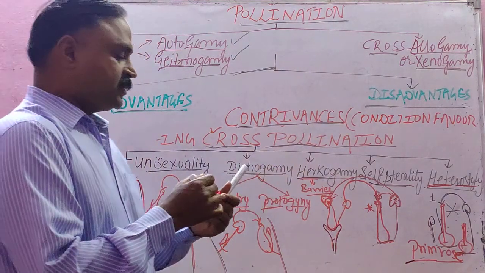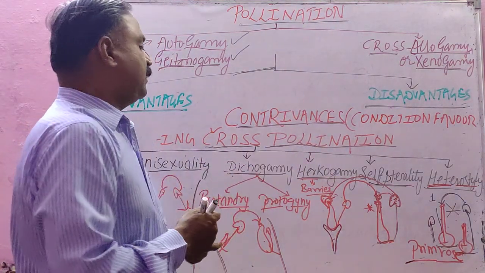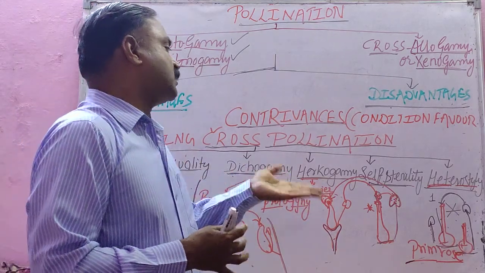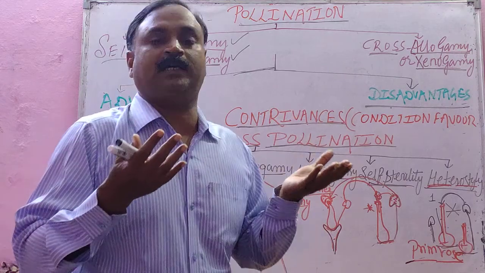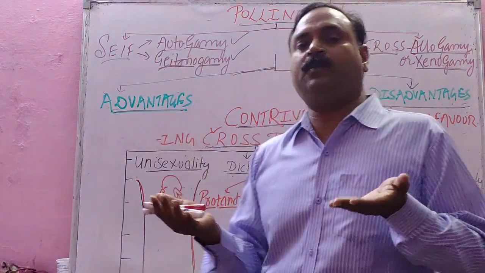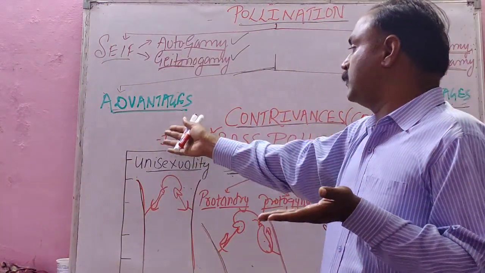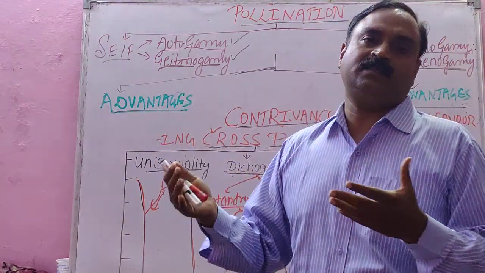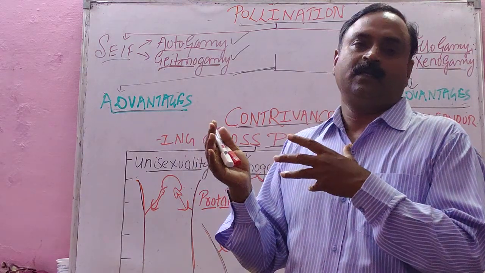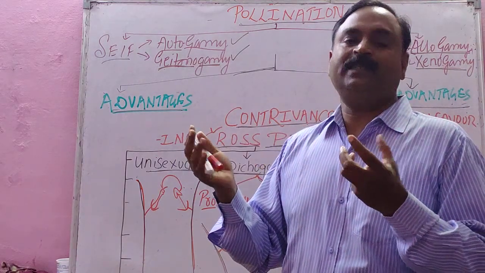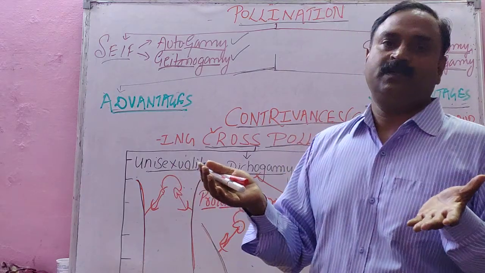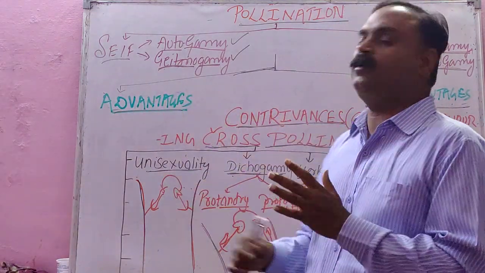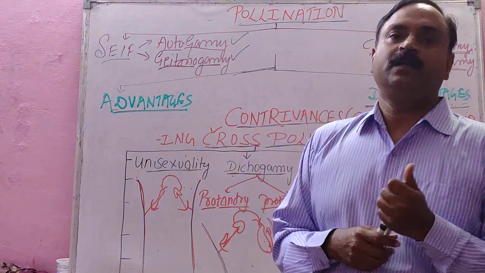In this way, you can study in detail in the given text. The text will be sent to you. Some key reasons are also asked, like why a large number of pollen grains are produced in cross pollination. It's very simple. Due to the far distance, the pollinating agents waste a lot of the pollen grains, because cross pollination occurs at a far distance. All these things you can study from your given text. Okay. Thank you very much.